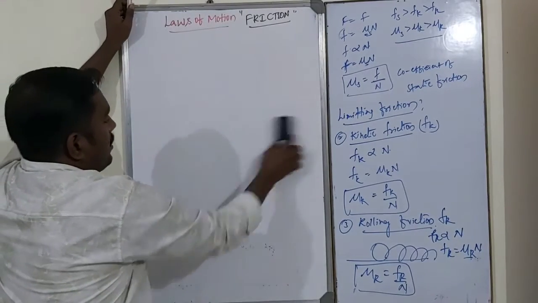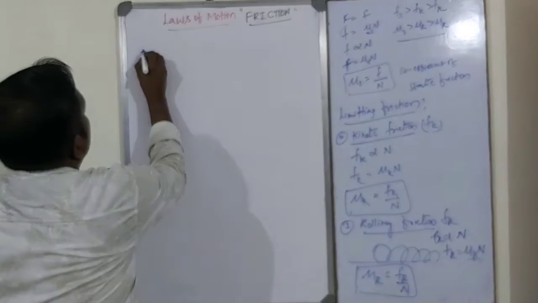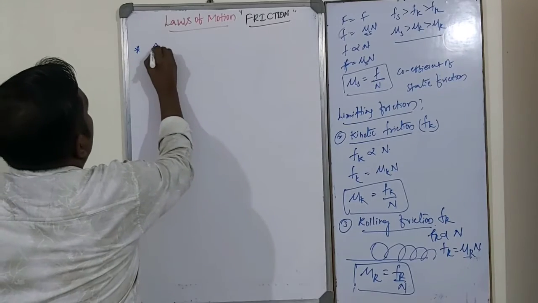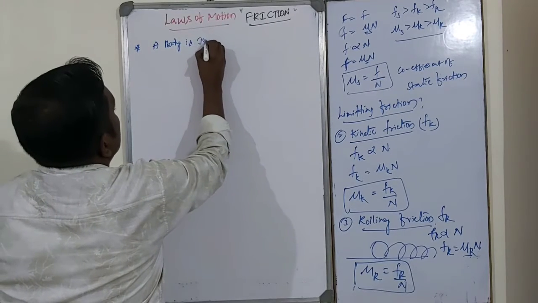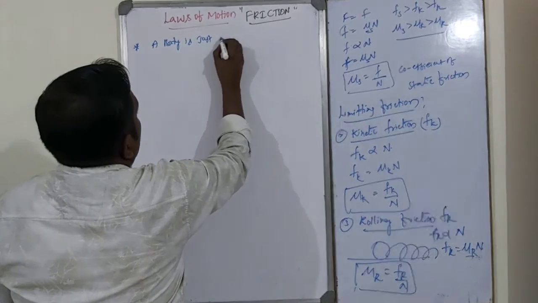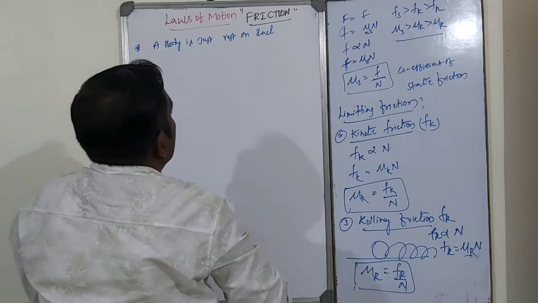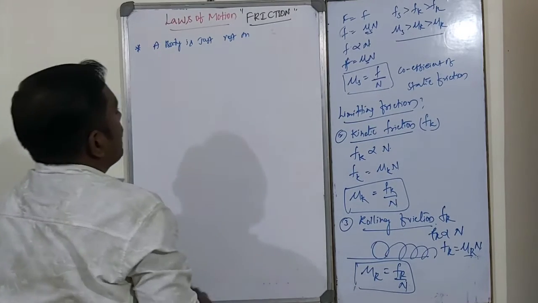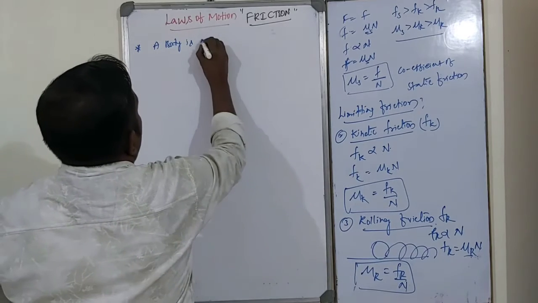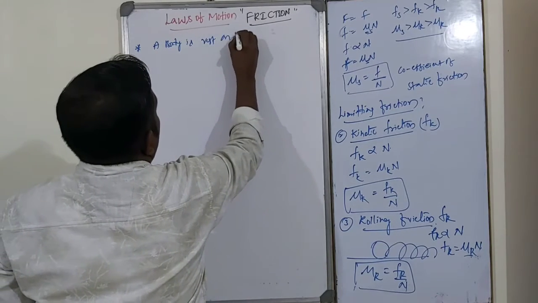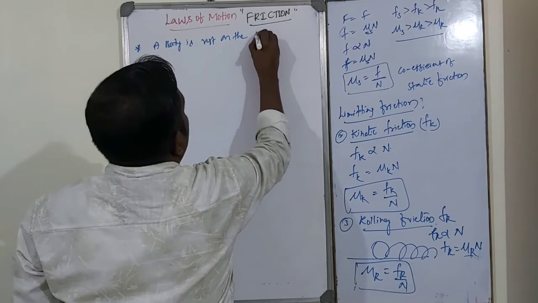A body is at rest on the inclined surface. Simply, a body is at rest on the rough surface.